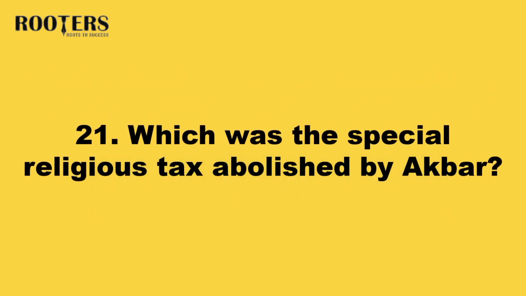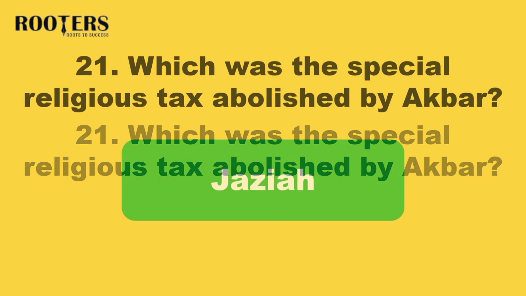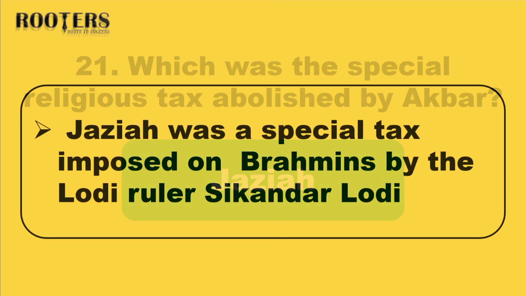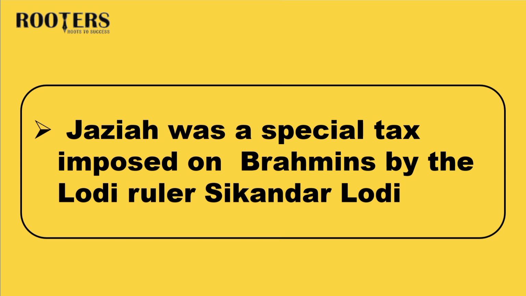21. Which was the special religious tax abolished by Akbar? Answer: Jizya. Jizya was a special tax imposed on non-Muslims by the Lodi ruler Sikandar Lodi.